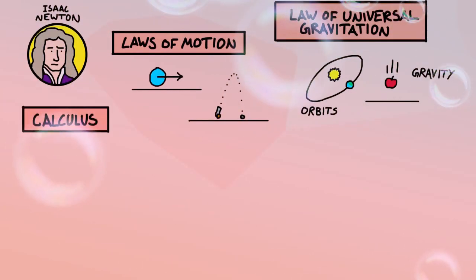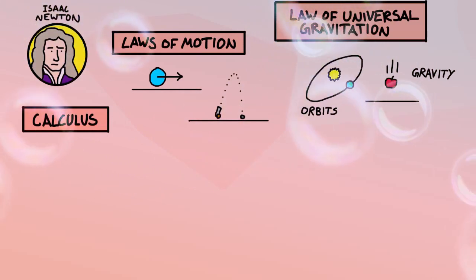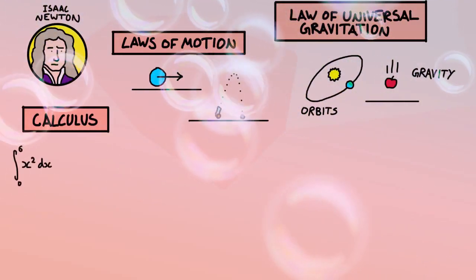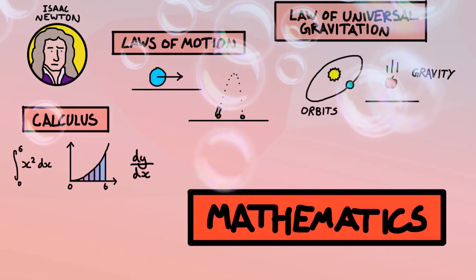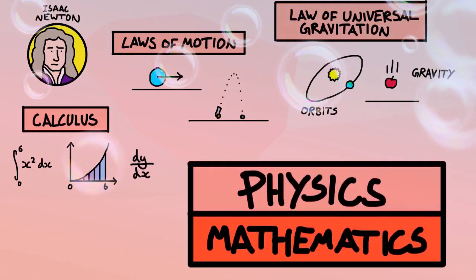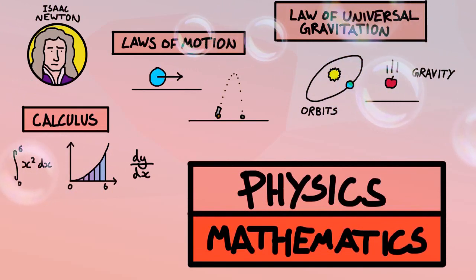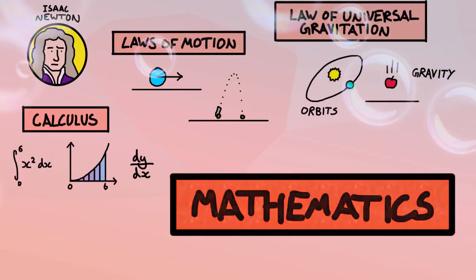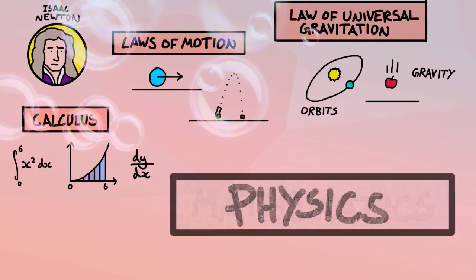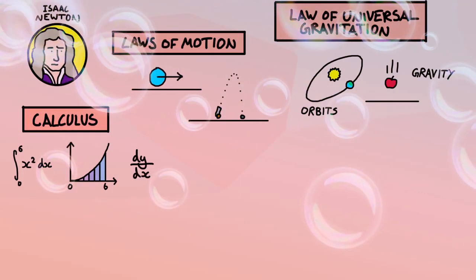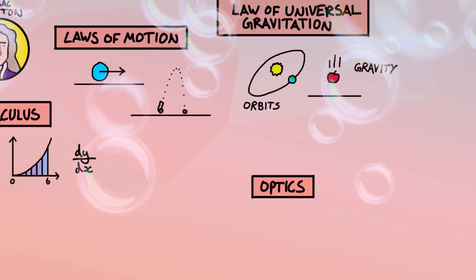He also invented calculus, a supremely powerful mathematical tool which has been used over the centuries to drive new physics. Calculus is really a part of mathematics, but physics and mathematics are inseparable. Maths is the language of physics, and you can imagine it like the bedrock that the world of physics is built from. Newton also made strides in the field of optics, which is the physics of light and how it